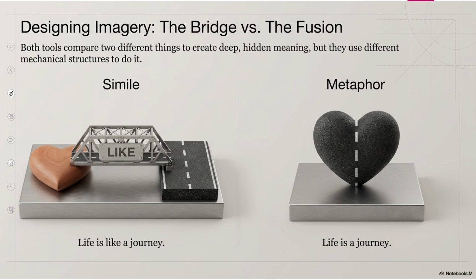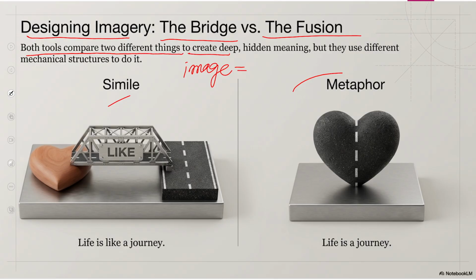Now look at this. Now, designing imagery, the bridge versus the fusion. What is imagery? The word imagery is derived from the word image. Image means the picture. When the words create a picture in the mind of the reader, that is called imagery. And these two tools are used to create imagery. Both tools compare different things to create deep hidden meaning, but they use different mechanical structures to do it.